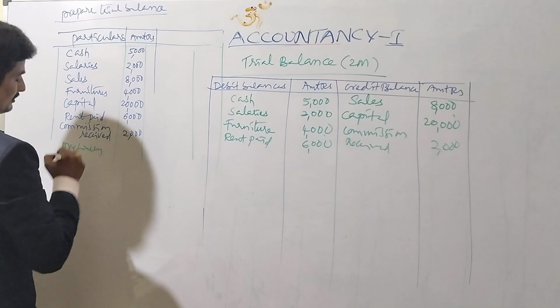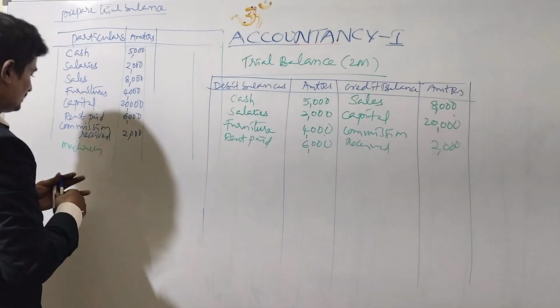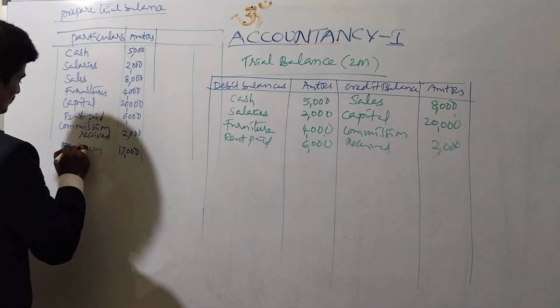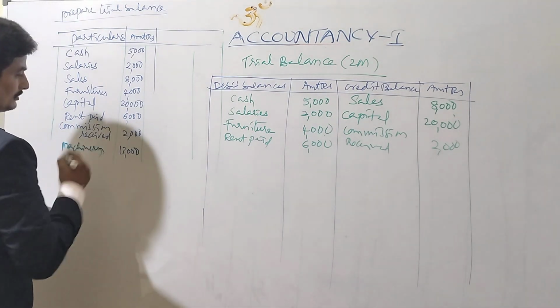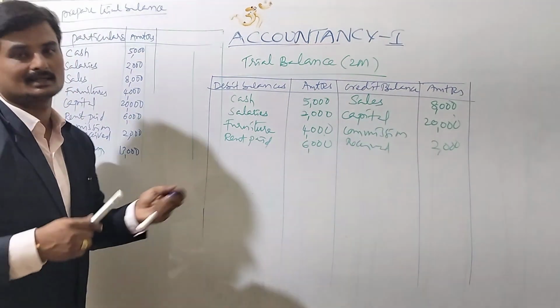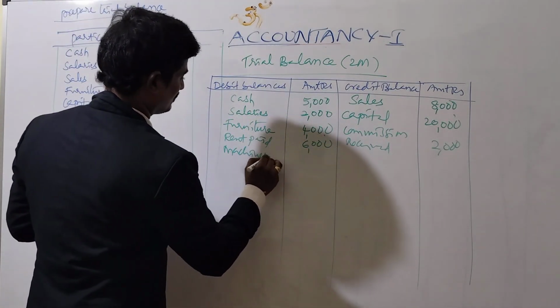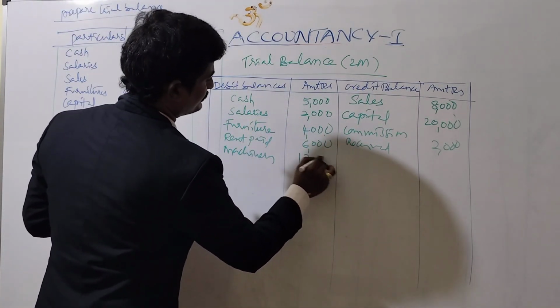I am taking one more aspect here. It is machinery for rupees 13,000. So machinery is an asset. I am writing it on the debit side. Machinery 13,000.